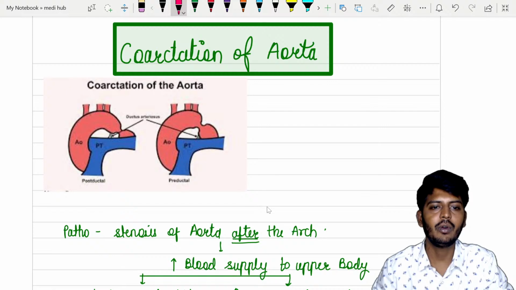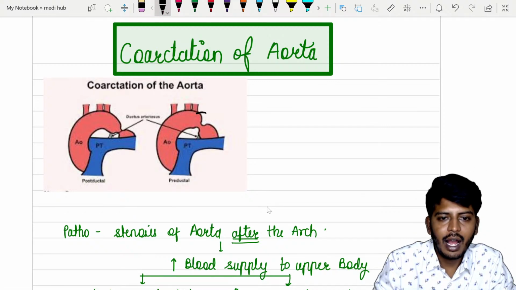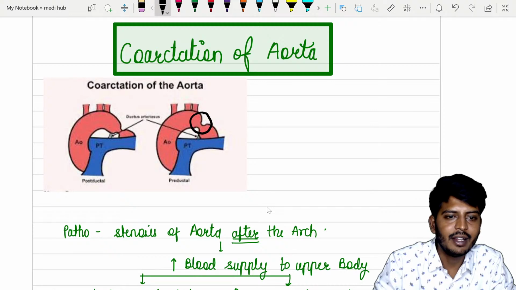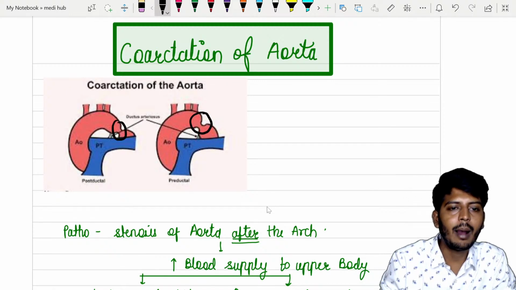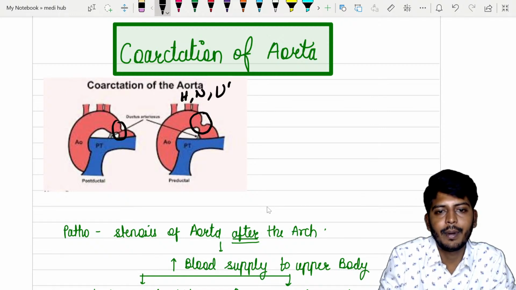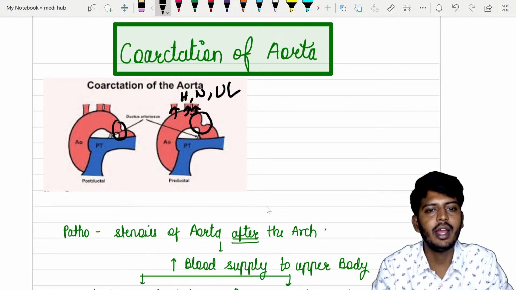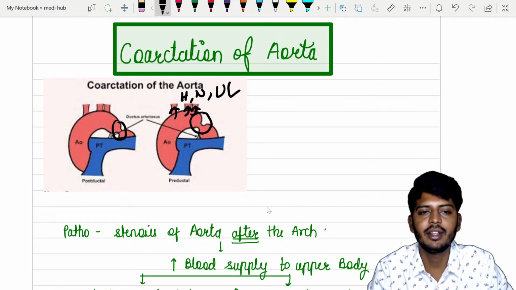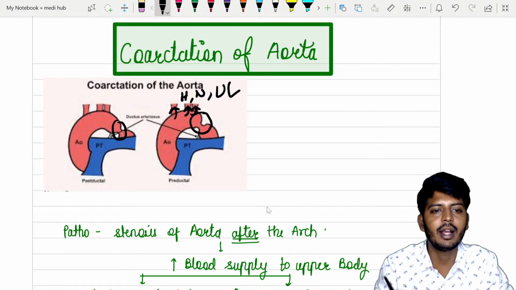Coarctation of aorta में देखो यहाँ पे क्या हो गया. So the aorta, after this blood vessel, there is a narrowing of the aorta. मतलब देखो upper limb का circulation, head, neck and upper limb, ये तीनों का circulation तो यहाँ से ही आता है ना. Okay, so you have carotid arteries, you have all the arteries which are coming from your brachiocephalic trunk. Everything comes from here only.